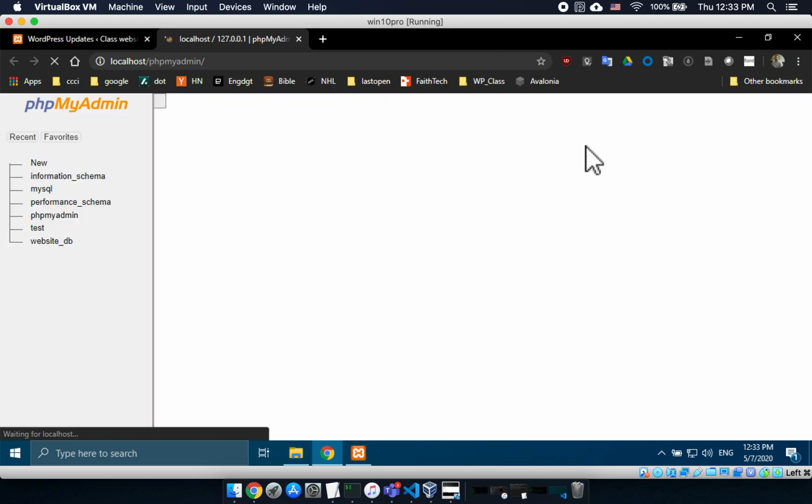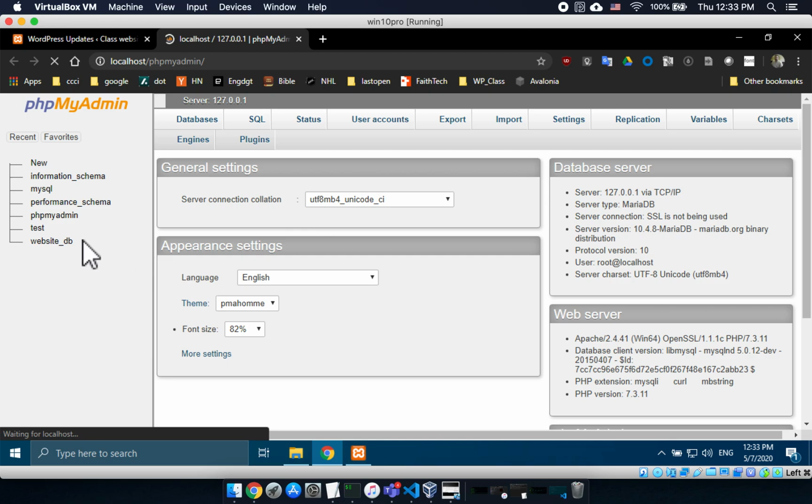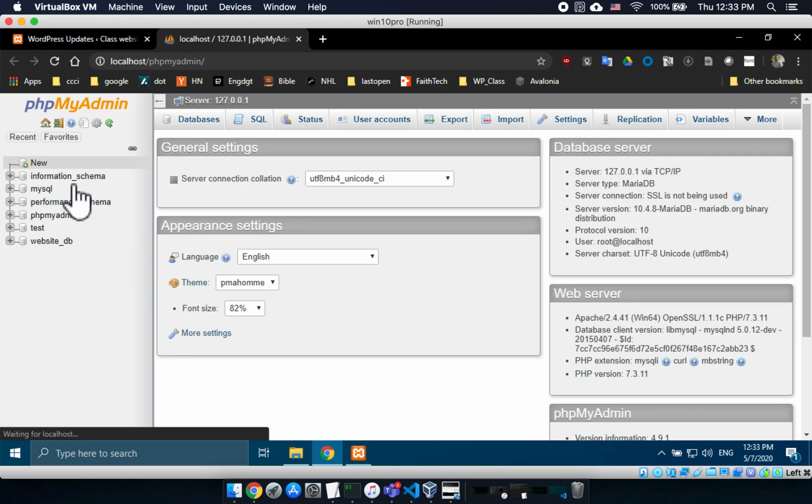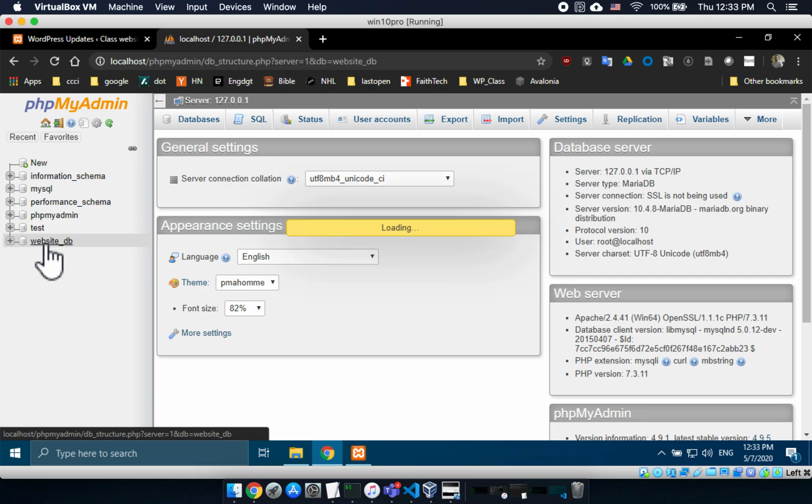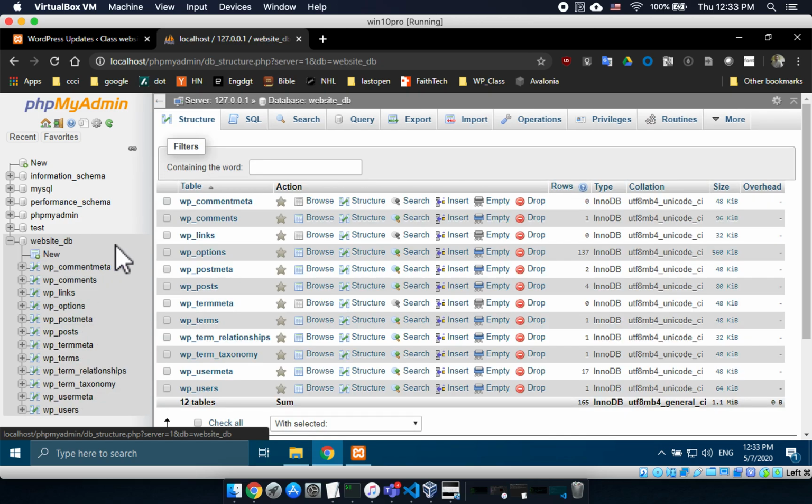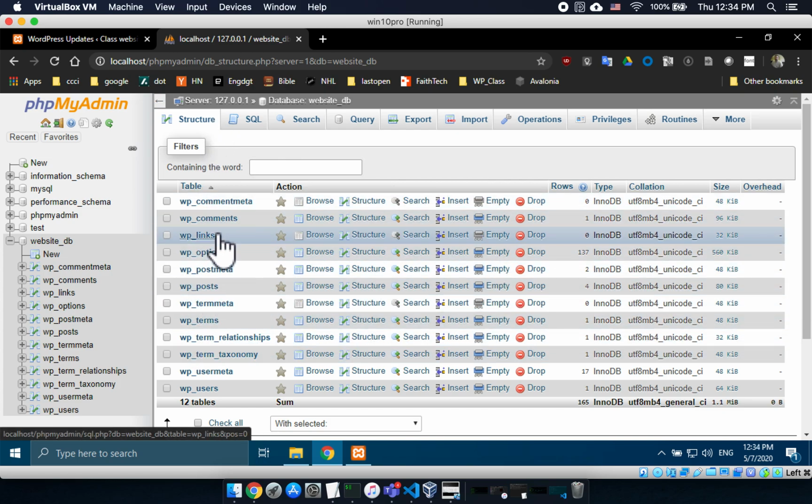Okay, this is going to open. This is the software we use to talk to our databases and work with them. And here we have the databases that exist inside mine. Website DB is the database for my website. So I'm going to click on that to go into it. And by default, it takes me to the structure tab, which shows me the tables that are in there.